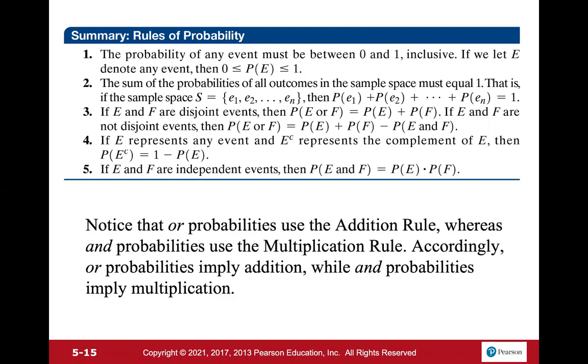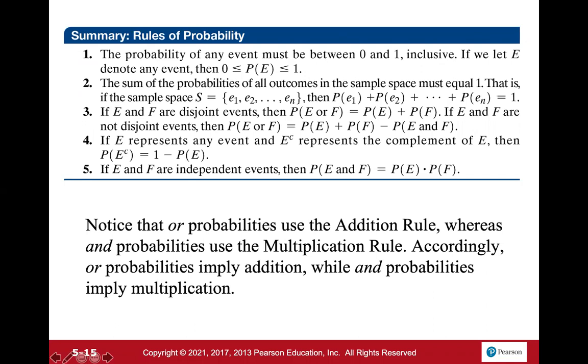Notice that OR probabilities use the addition rule and AND probabilities use the multiplication rule. Accordingly, OR probabilities imply addition and AND probabilities imply multiplication. And that wraps up this section.